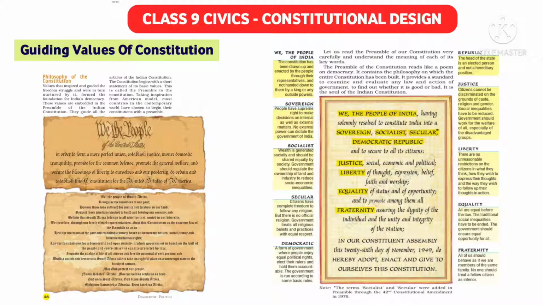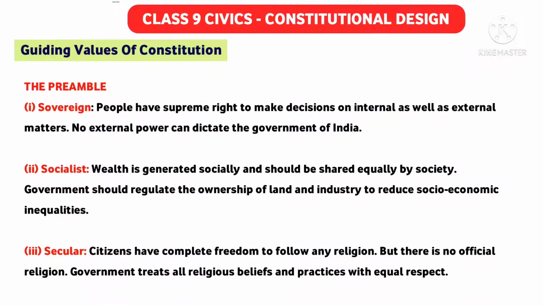Here are some words, like we the people. We the people is for all of us, for the citizens of India. Then in the preamble it is written sovereign. What is the meaning of sovereign? Sovereign means people have a supreme right to make decisions on internal as well as external matters, and no external power can dictate the government of India. All the people of India have the right to take their own decisions by themselves. In socialist, we can say that wealth is generated socially and should be shared equally by society. Government should regulate the ownership of land and industry to reduce socio-economic inequalities.